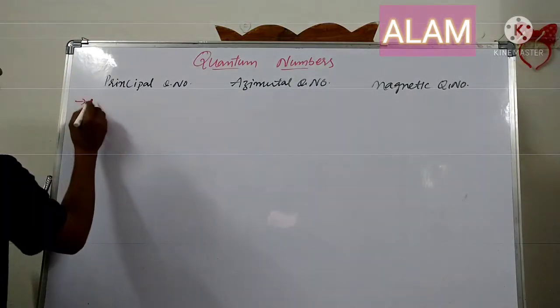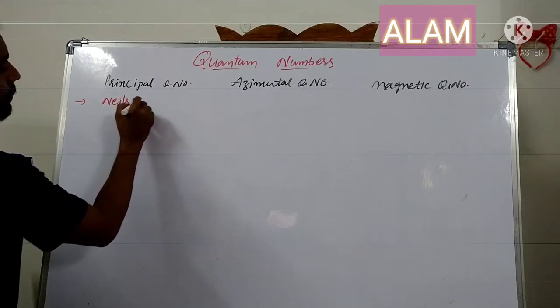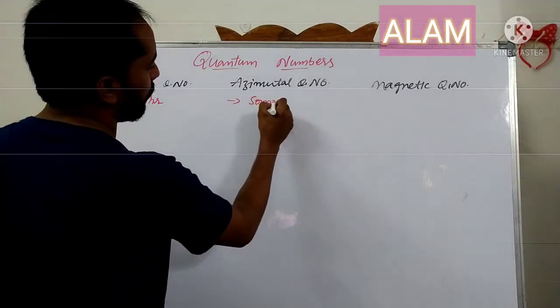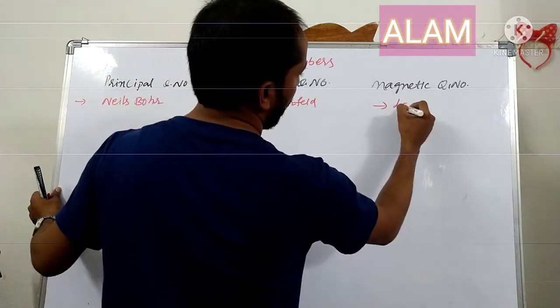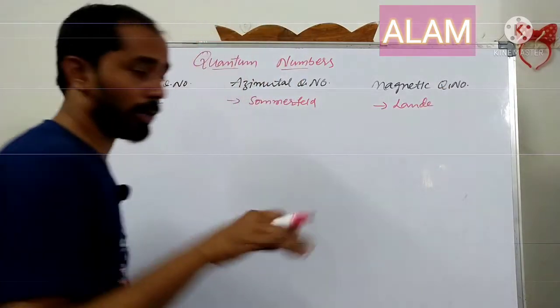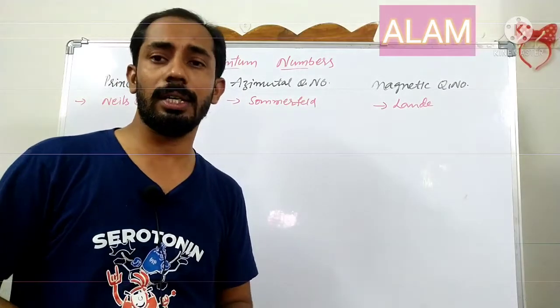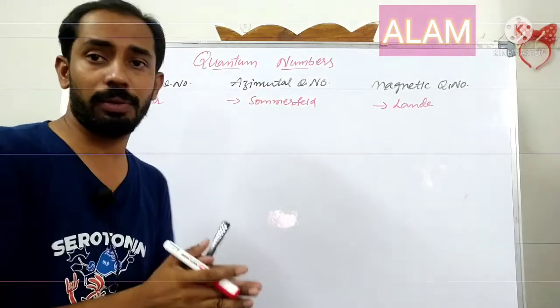The principal quantum number was given by Niels Bohr. The azimuthal quantum number was given by Sommerfeld. The magnetic quantum number was given by Lande. However, we can discuss one more quantum number, the spin quantum number. That is an additional quantum number, not derived from the Schrödinger wave equation.